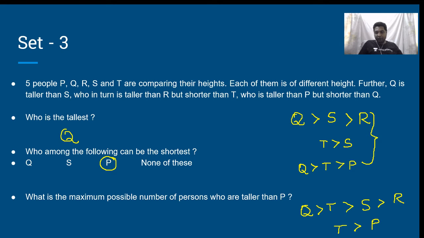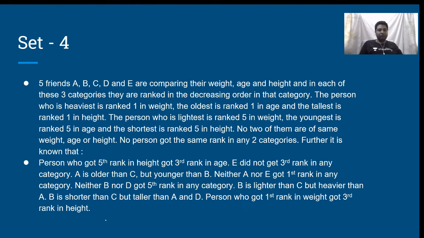If I put P over here, then all the other four, that is Q, T, S and R, will be taller than P. So that is the maximum number of people. It is 4. 4 of them are taller than P. Is that clear? Now, let us proceed to another set.